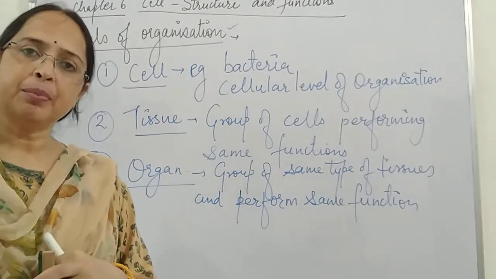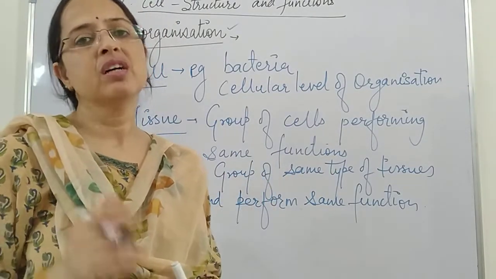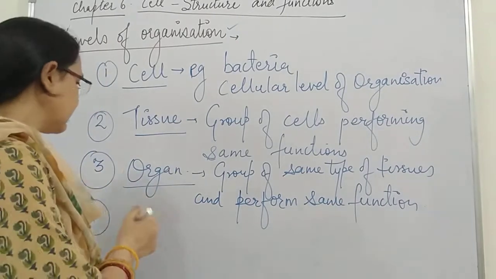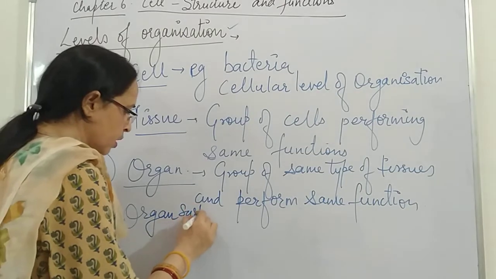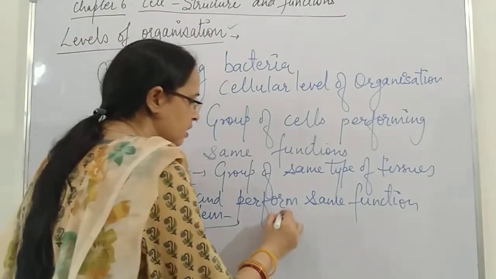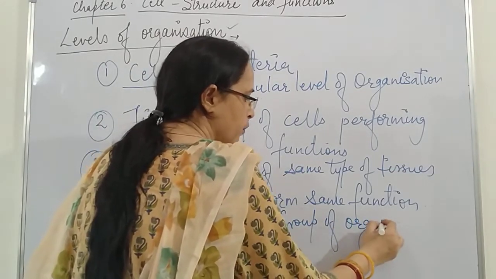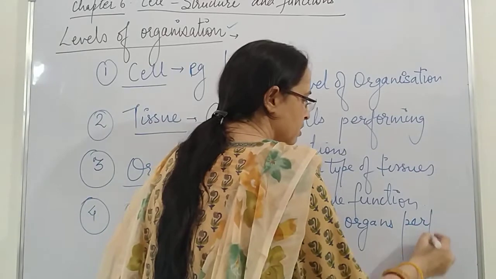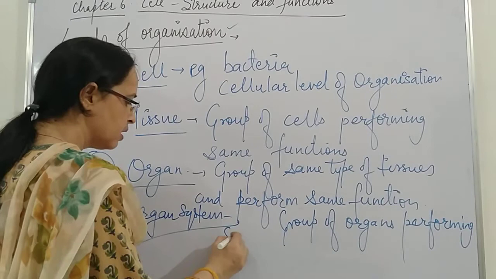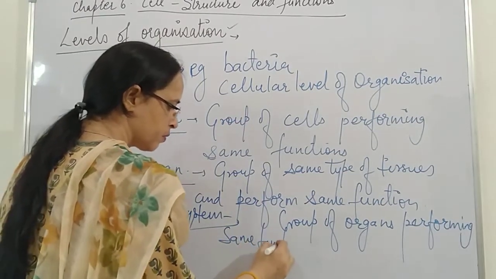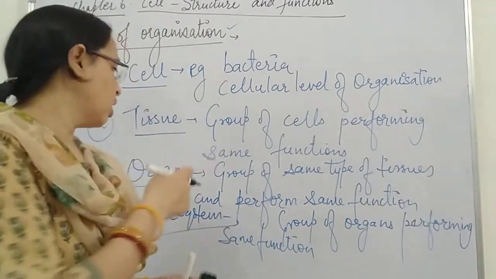So different organs group together and form a common system, and we say they are forming an organ system. So what is an organ system? It is a group of organs performing the same function in the organism body.